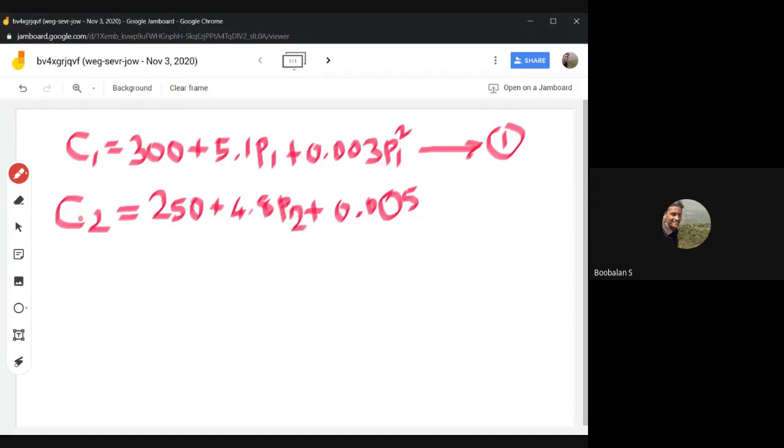So for generator number 2, that's why P2 and P2 square. This is the second generator's cost function.